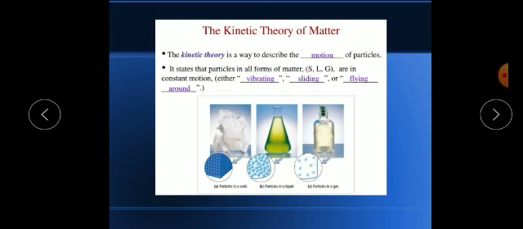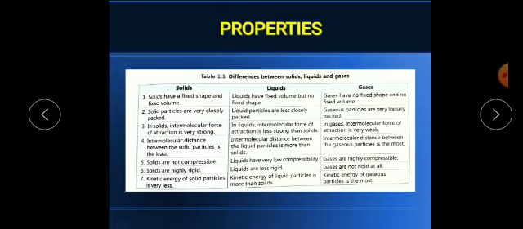Okay, due to the high force of attraction, whereas liquids have less force of attraction, and gases have very less force of attraction. Always remember, solids have high force of attraction, that's why they are closely packed, and gases have very less force of attraction, that's why they are very far, they can easily move and diffuse far.